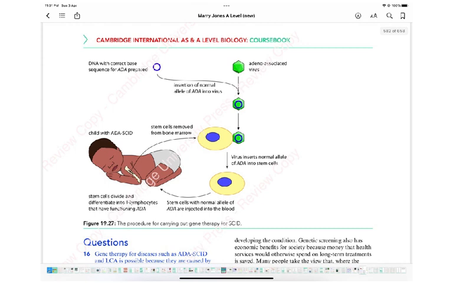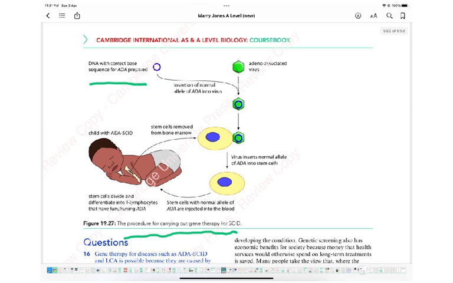Here's another topic which has newly been assessed or newly been written in the new book, and I want to talk about those topics as well because I feel they've been added to the book for a certain reason. This is the procedure for carrying out gene therapy in SCID. SCID is a disease in which the immune system of a child born with it cannot function. So what we do is we get the correct sequence of the ADA, the enzyme which is not working in children with SCID.